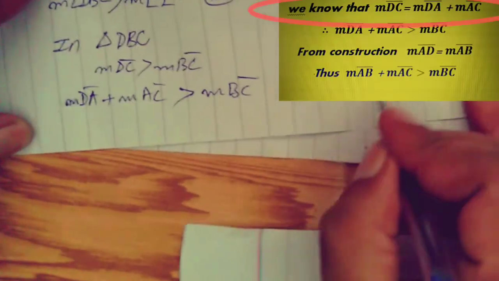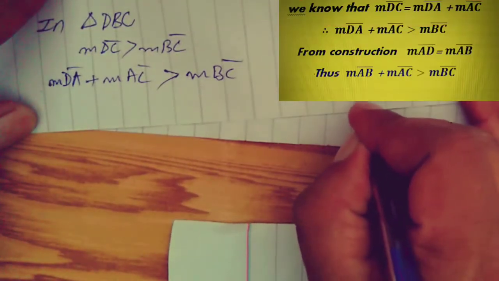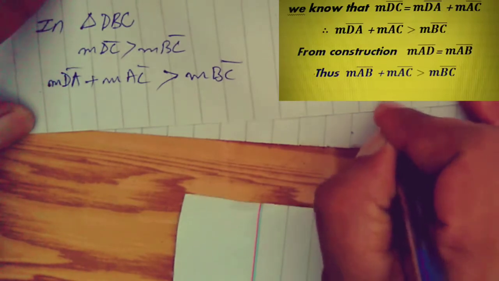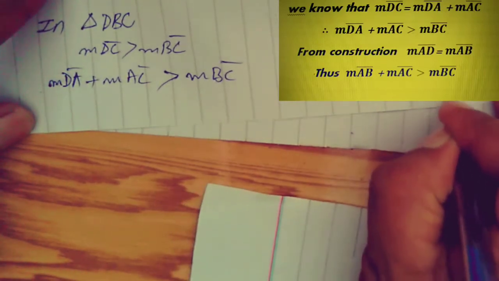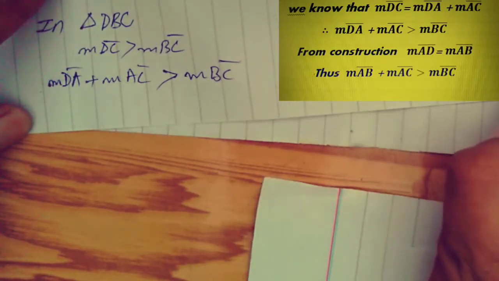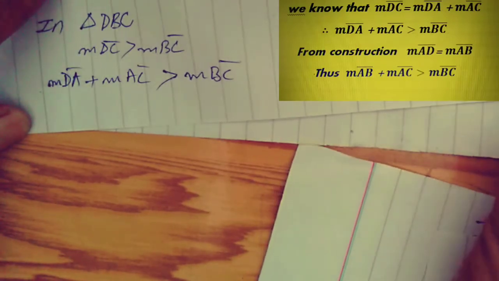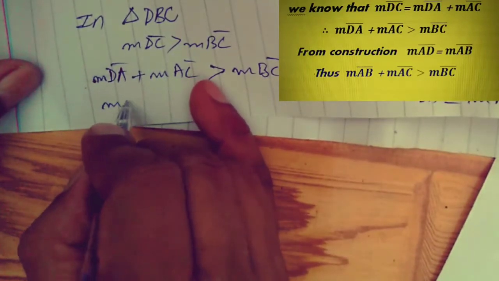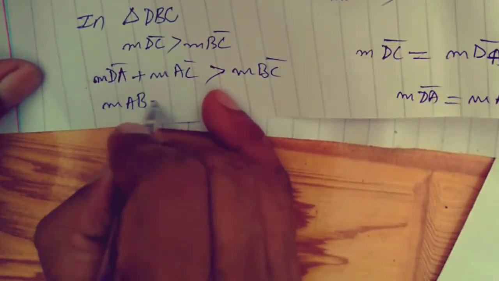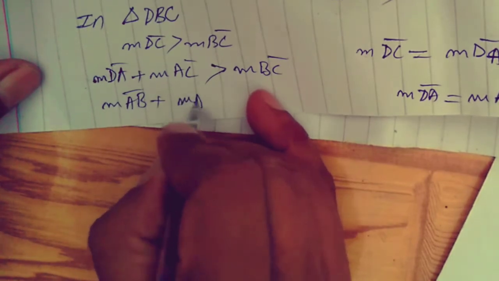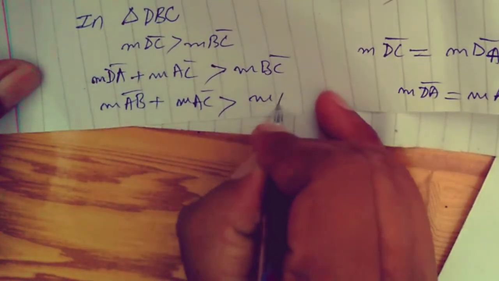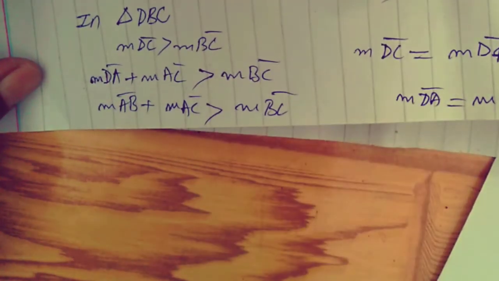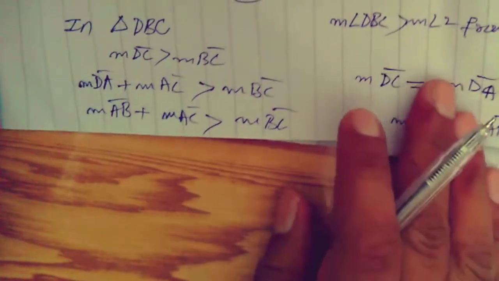From construction, measure DA is equal to measure AB. So putting the value of DA, measure AB plus AC is greater than measure BC, which is the required proof of equation 1.